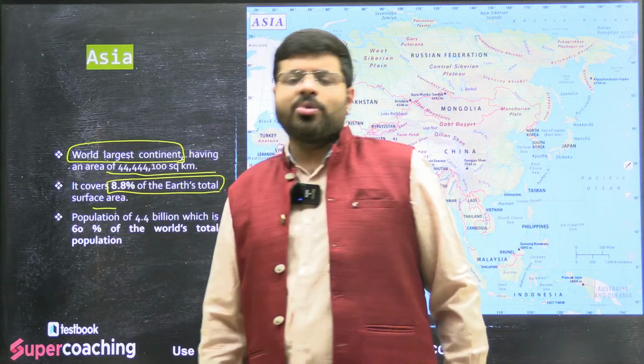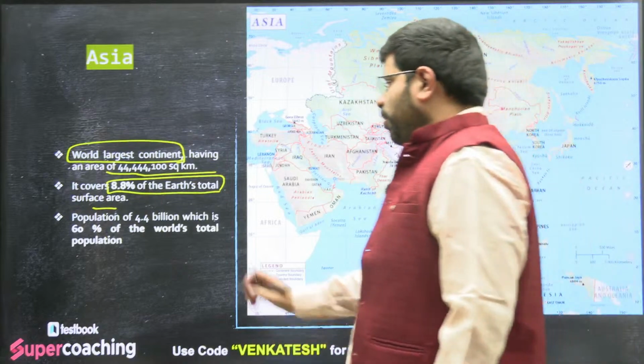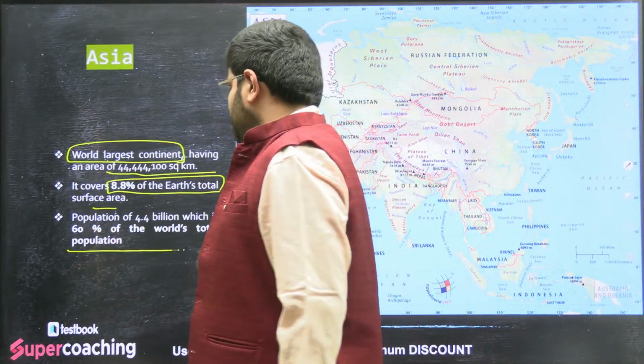And it's not just the world's largest continent, it also has the world's largest population, almost 60% of the population.